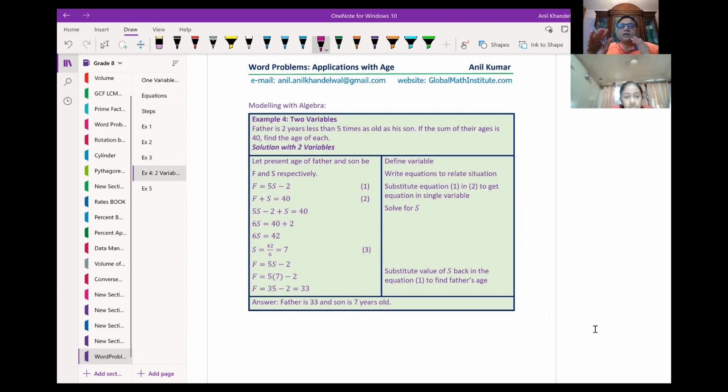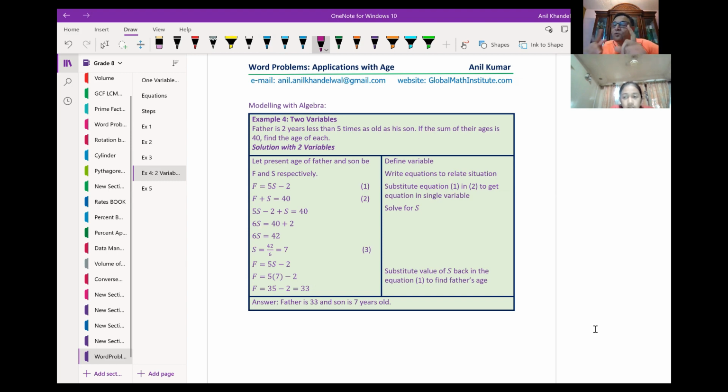So we'll now model with algebra. This is very important. Similar case, word problem. The question here is, father is 2 years less than 5 times as old as his son. Can you read the statement once? Father is 2 years less than 5 times as old as his son. Right? How will you write?